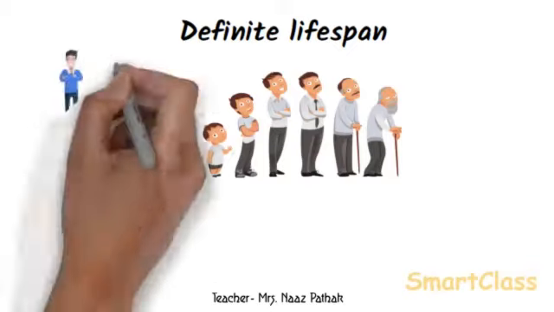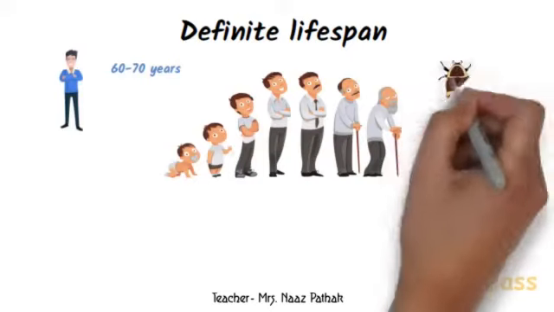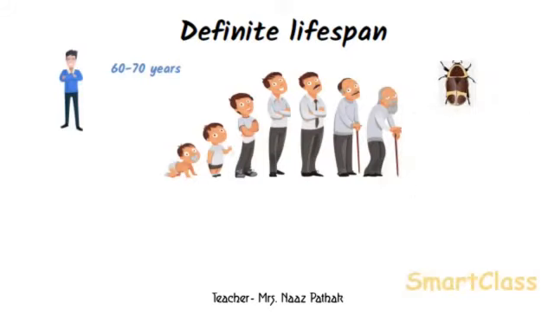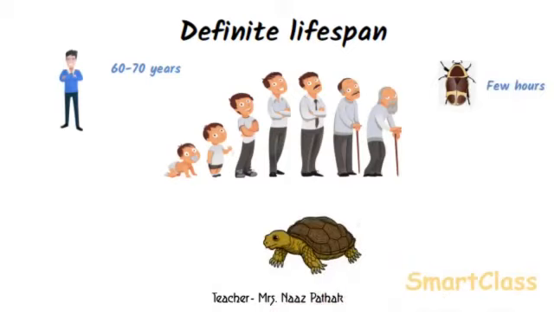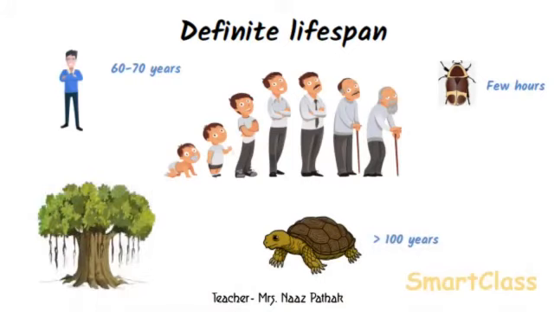For example, man has an average lifespan of 60 to 70 years. Insects produced in the rainy season have a lifespan of a few hours, whereas the lifespan of a tortoise is 100 years. Similarly, different plants have different lifespans. Most of the large trees have longer lifespans than animals.